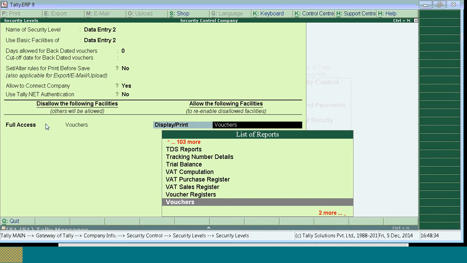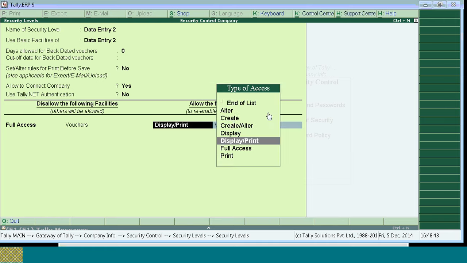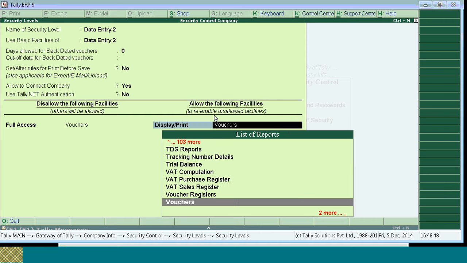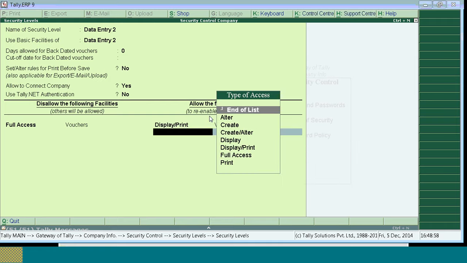What restriction you want to disallow, take full access for the required report. What report you want to allow, take display, print, create or alter. So I am taking display print voucher. That means data entry 2 should only view the transaction, should not alter or delete the transaction.